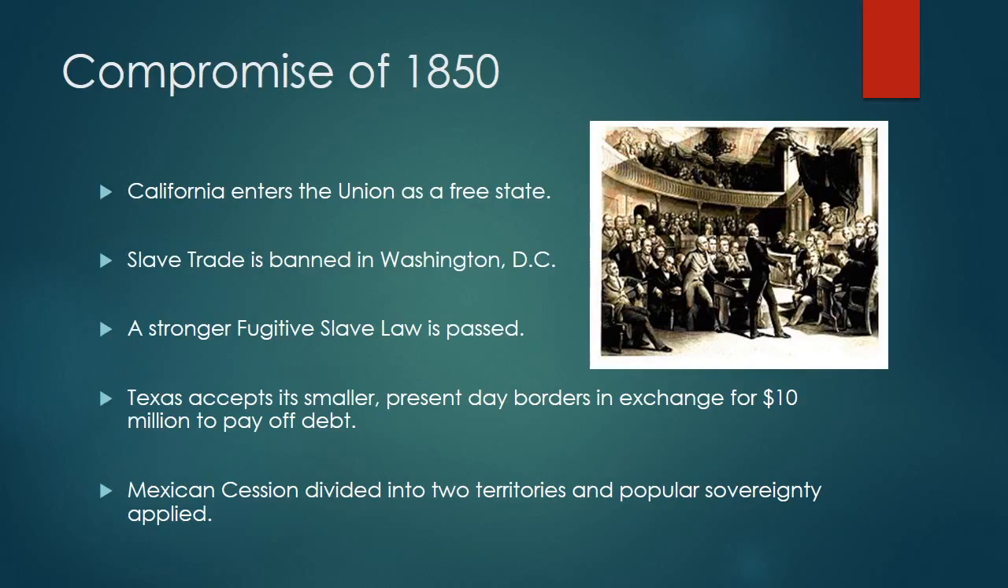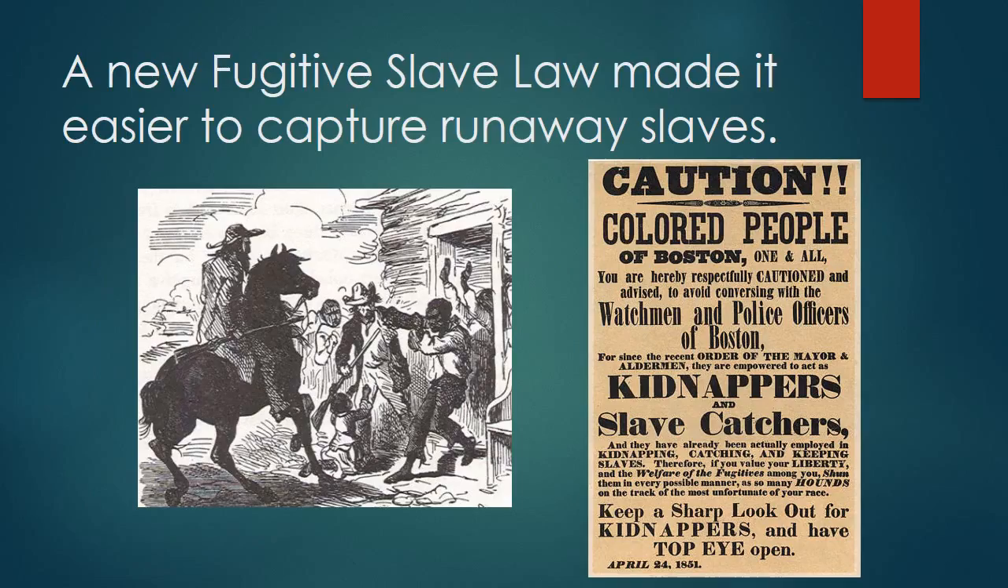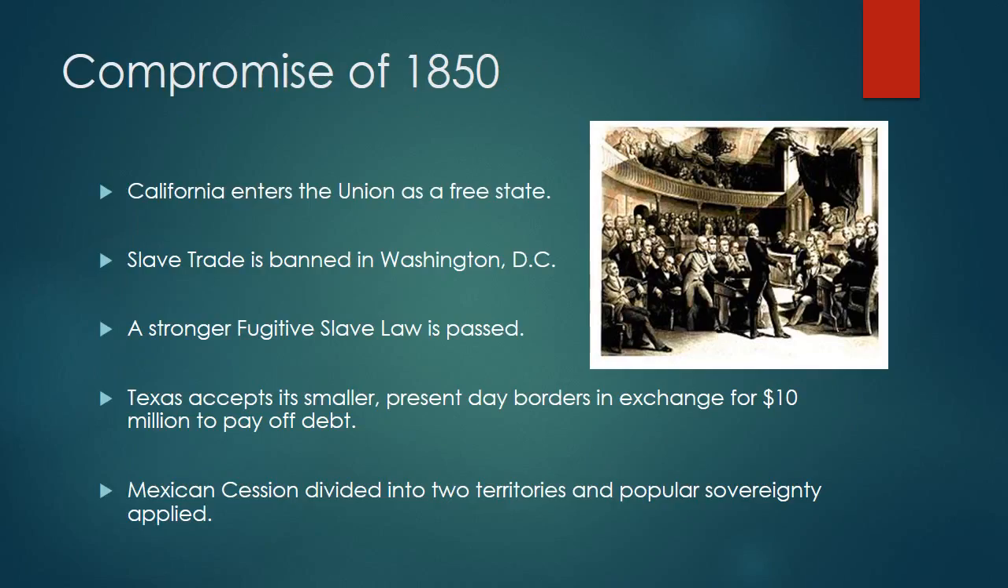Number 3, the South gets a stronger fugitive slave law. What did this do? This new fugitive slave law made it easier to capture runaway slaves, and it made the punishment for people that ignored this law stiffer. This is exactly what the Southerners were calling for. Remember, though, this is largely a symbolic issue. But it was a symbolic victory here for Southerners, so they get a stronger fugitive slave law passed here in 1850. What else was in it? Well, remember we had the dispute over the borders and the boundaries of Texas.